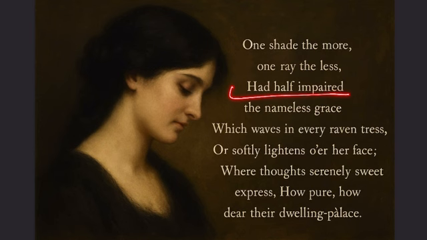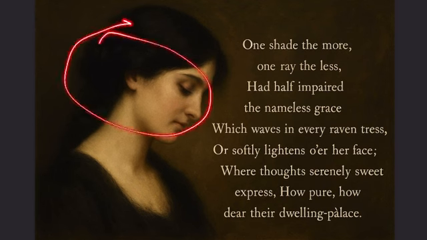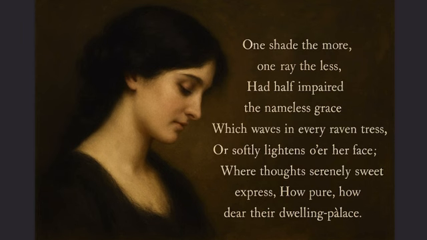Had half impaired the nameless grace. Even a small change in the balance of light and dark would spoil her mysterious and indescribable beauty. If we talk about the keywords in these lines, there is a word impaired, which means damaged and weakened. And nameless grace means beauty so special that it cannot be described in words.